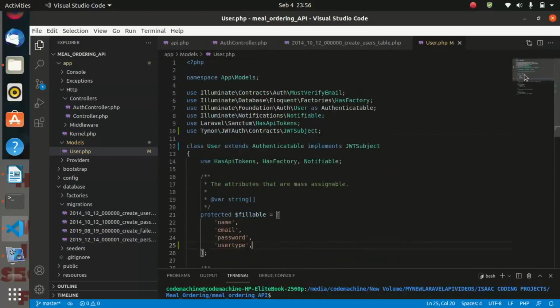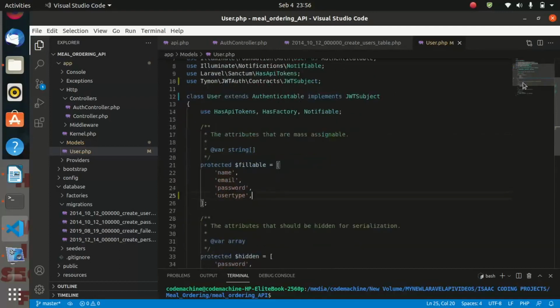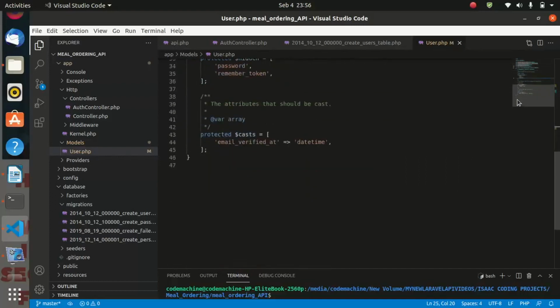And as we said, we must implement the two methods which you must override once you implement Jwt. So let us go ahead and place those two methods. The first method is get Jwt identifier.